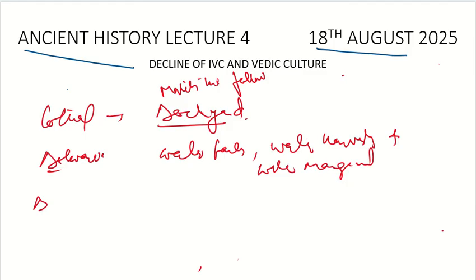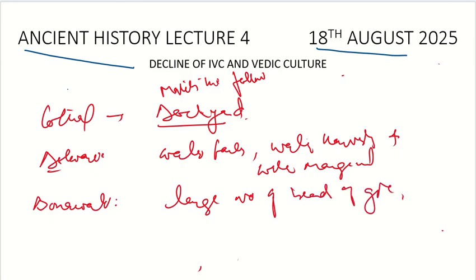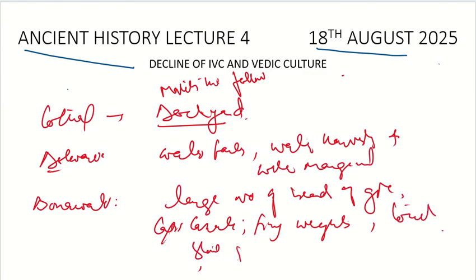Then Banawali, with important features related to it: a large number of beads of gold, lapis lazuli, tiny weights, and attached stone showing streaks of gold, and jewelry house.